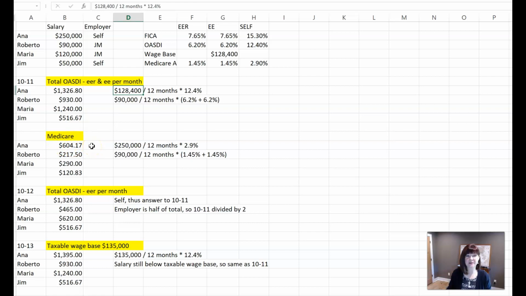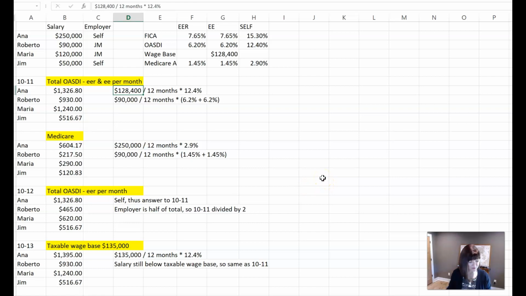$604.17. Okay. Roberto, again, $90,000, so his total wage divided by 12 months times 1.45 plus 1.45, which is still that 2.9%. And that's how we come up with $217.50. So you can see for Maria making $120,000, how to calculate that, $50,000, just same thing, $50,000 divided by 12 times 2.9%. Okay.